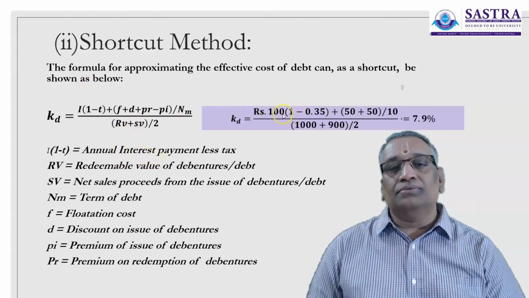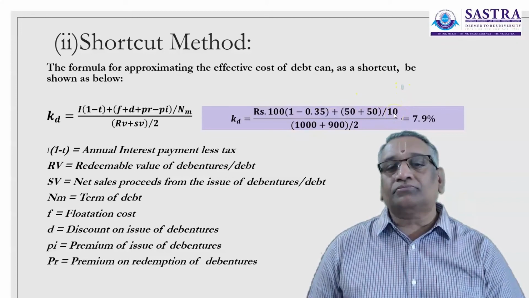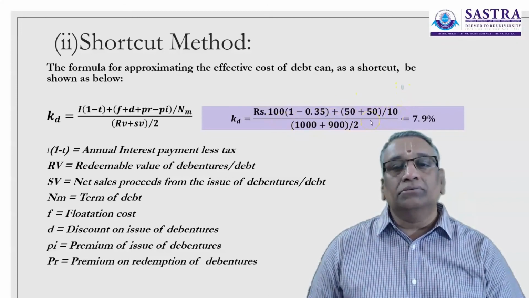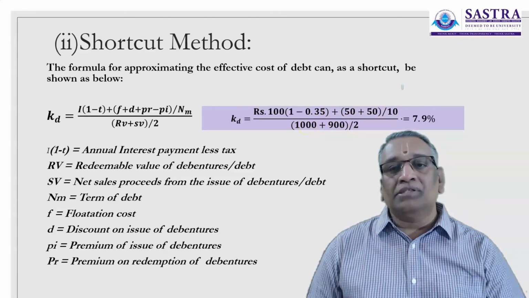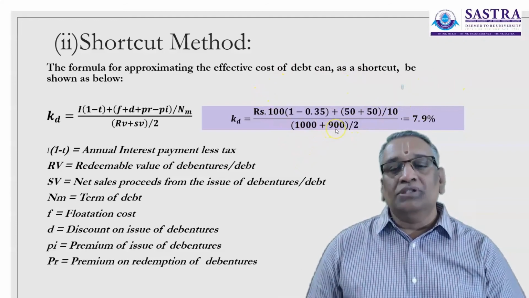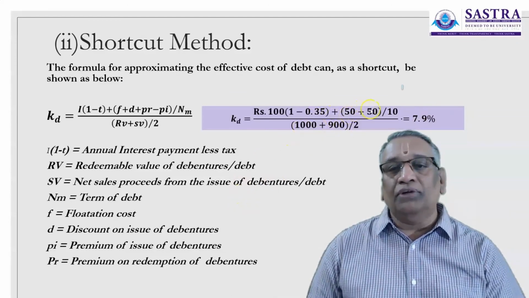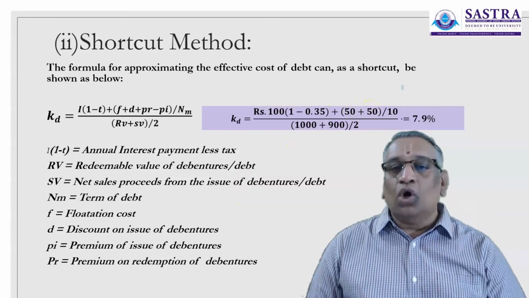So substituting values, interest after tax is ₹65 plus 50 rupees towards flotation cost and 50 rupees towards discount on issue of debentures, divided by term, that is 10 years, whole divided by the redeemable value. It is redeemed at par. The problem is silent with regard to the redemption, so we should presume that the face value will be redeemed, plus the sale value, which is the net proceeds we realized today after adjusting 50 rupees towards flotation cost and 50 for discount on issue of debentures.